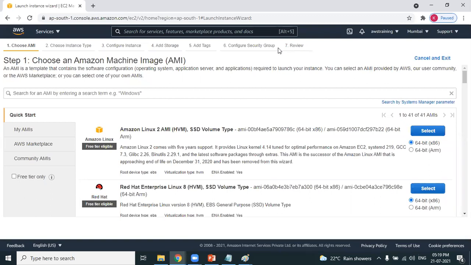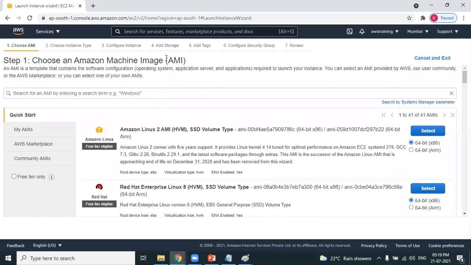Most of the steps are default. Step 1 is default, step 2, step 3 is default. Step 4 is default. Step 5 is default. Step 6 is also default. So do not worry about this. Creating an instance is very, very simple.